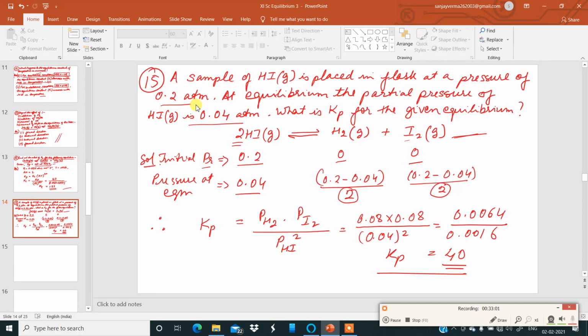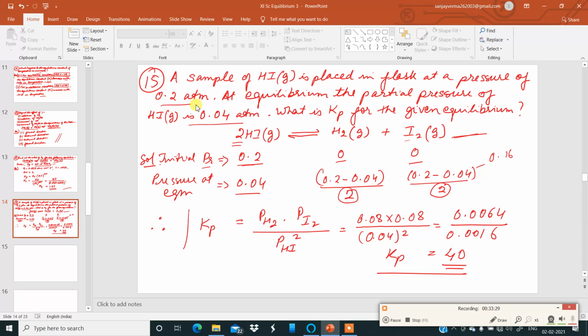And at equilibrium, the partial pressure of hydrogen becomes 0.2 minus 0.04 divided by 2. Same thing goes here also, 0.2 minus 0.04 divided by 2. Now this 0.2 minus 0.04 is 0.16, and that is divided by 2. So 0.16 by 2 is 0.08.